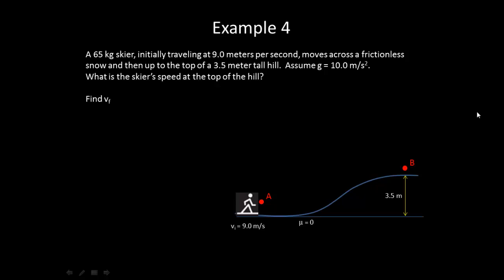Let's do one more example. A 65-kilogram skier initially traveling at 9 meters per second moves across a frictionless snow and then up to the top of a 3.5 meter tall hill. Again, assume g equals 10 meters per second squared. What is the skier's speed at the top of the hill? So we're essentially looking for the final speed at point B. We'll consider point A to be our initial position and point B to be our final position.